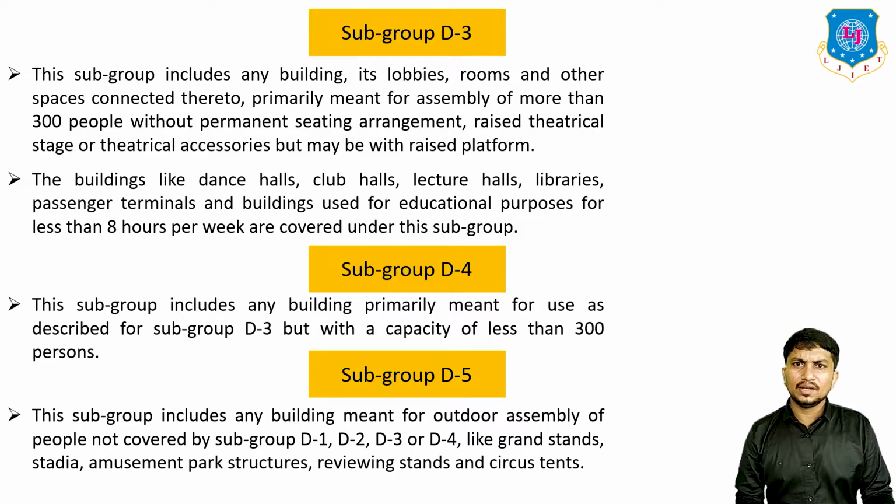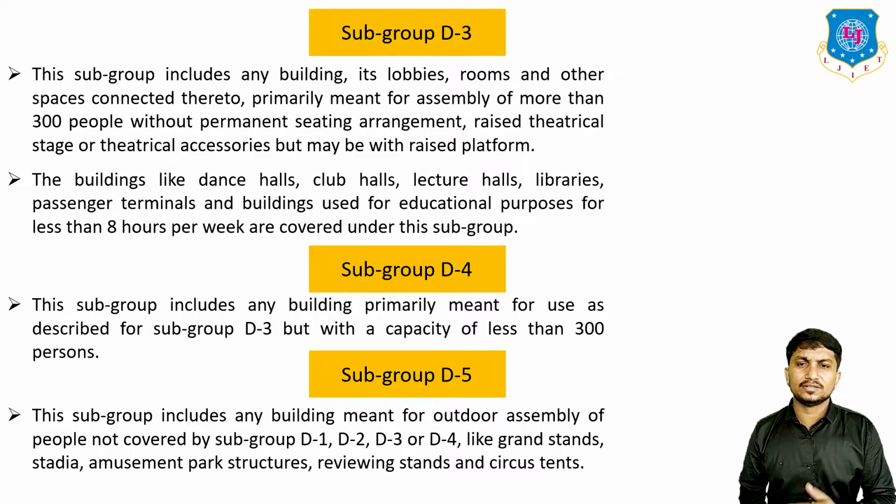D3 includes any building, its lobbies, rooms, and other spaces connected thereto, primarily meant for assembly of more than 300 people without permanent sitting arrangement, raised theatrical stage, theatrical accessories, but maybe with raised platform. This comes under D3.